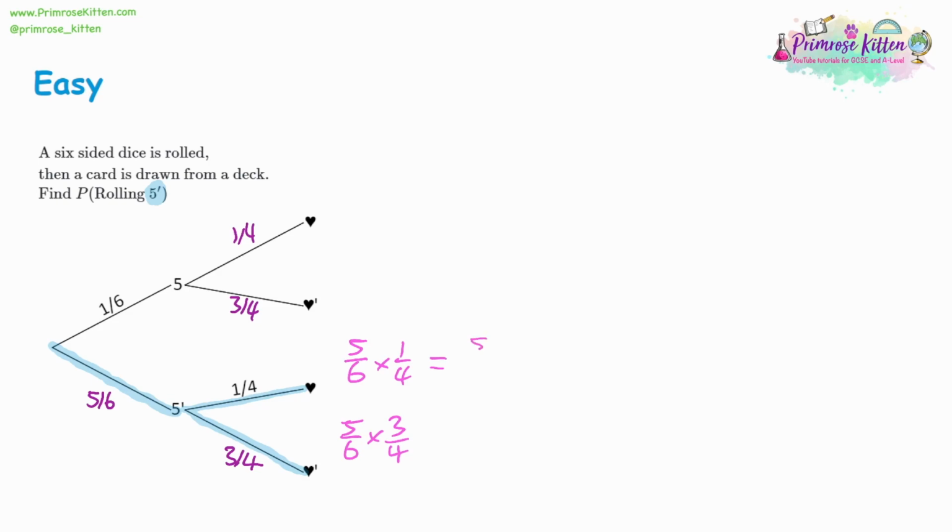So 5 times 1 is 5, 6 times 4 is 24, 5 times 3 is 15, and again 6 times 4 is 24. So we have 2 answers, and all we need to do now is add them together to get our final answer. And so our final answer is going to be 20 out of 24. We can even write the probability of not getting a 5.